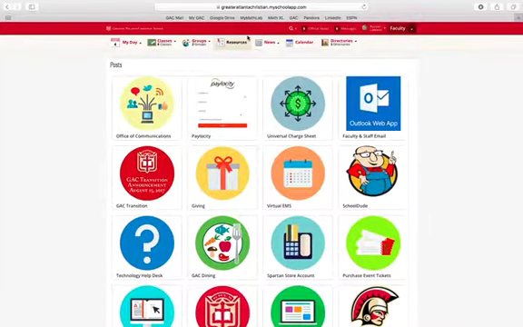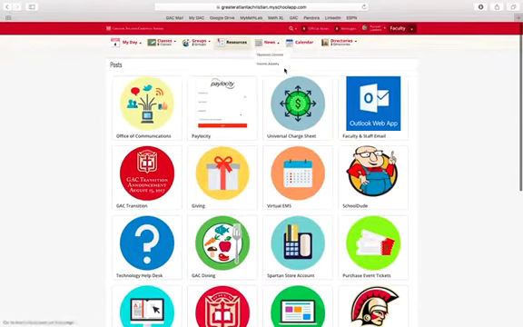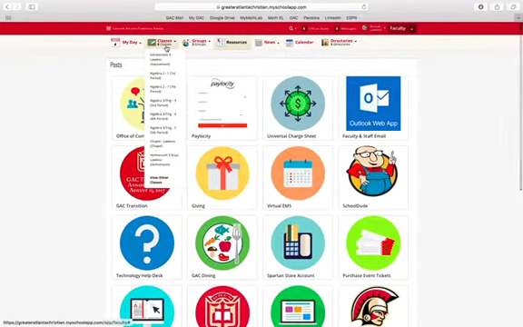So here we are on campus. This is kind of what it looks like for me as a faculty member. I'm not sure how it looks for you as a student, but I just want to show y'all a couple things on campus that you might not be aware of.